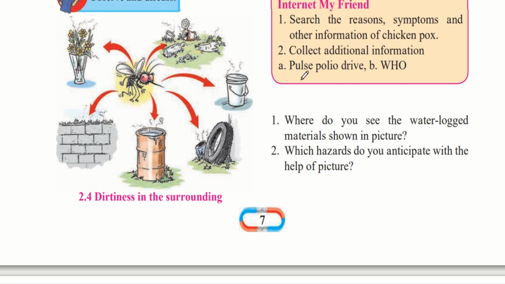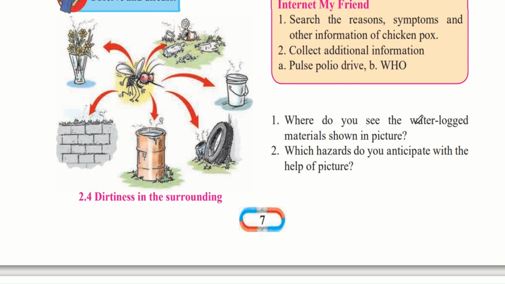So therefore, the Pulse Polio Drive is an initiative taken by the Government of India which provides vaccines to children in the whole of India so that they will not get this disease. The WHO is the World Health Organization which makes sure to keep track of all the diseases that are going on in the entire world.